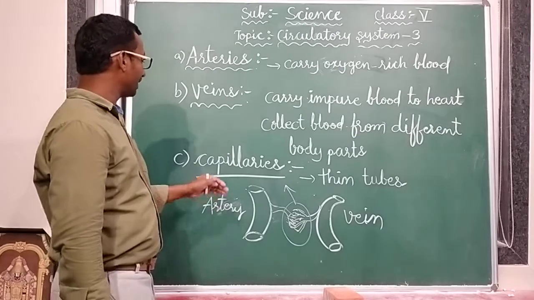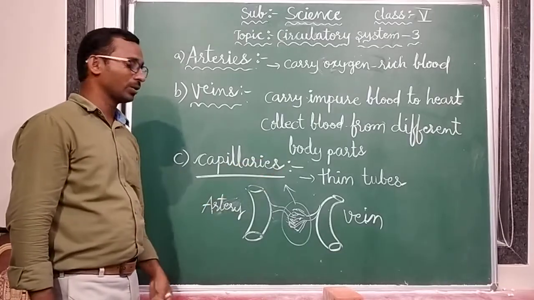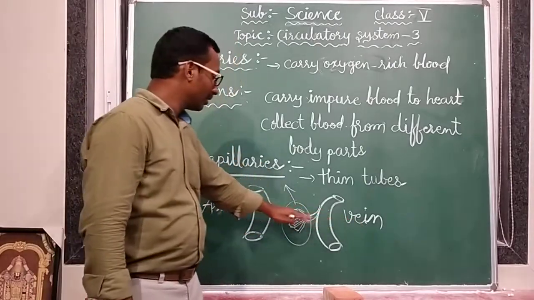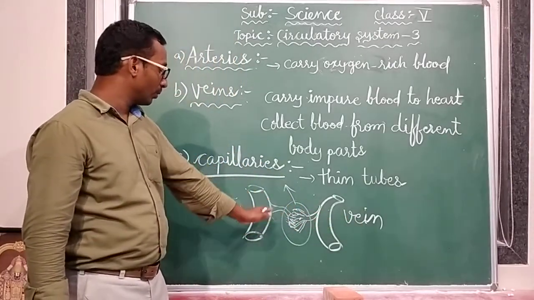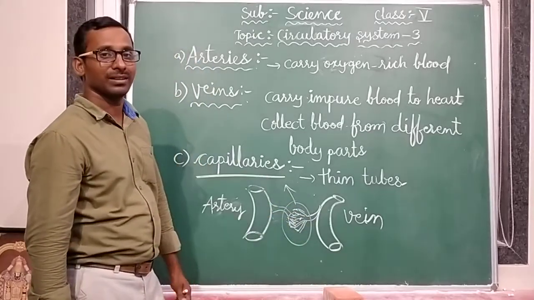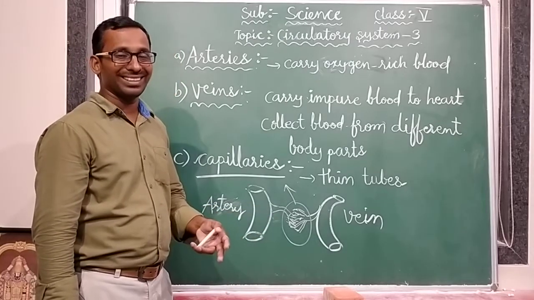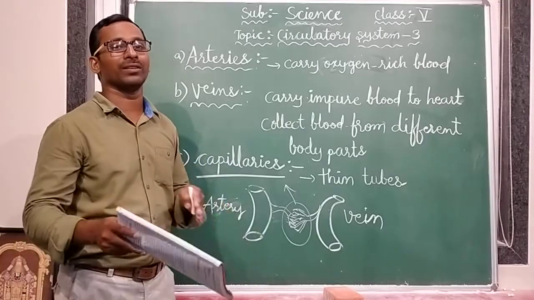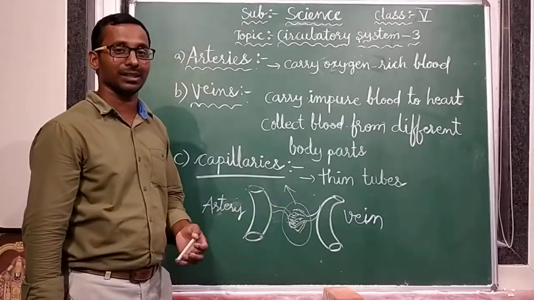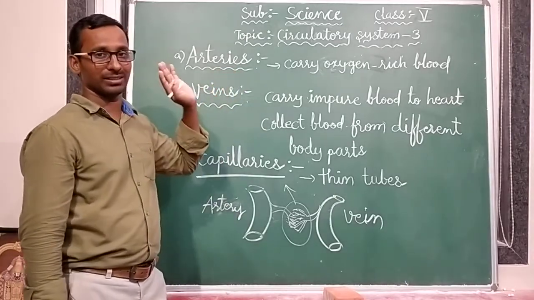Next, the third one is capillaries. Capillaries are very thin tubes and they join the arteries and veins. The place where arteries and veins are joined, that part is called capillaries. In this part, food, oxygen, and other essential materials are exchanging with each other through the blood. That part is called capillaries. This is about blood vessels.